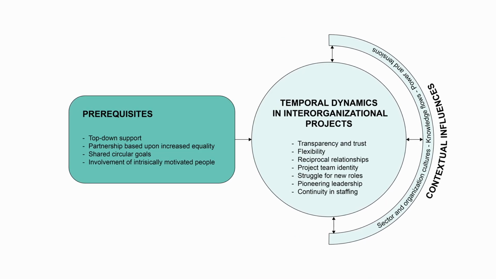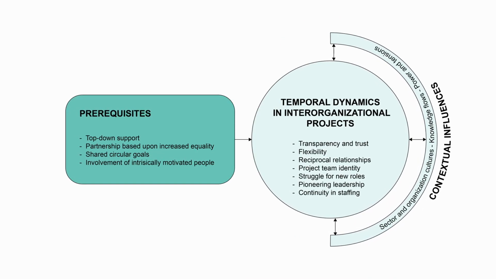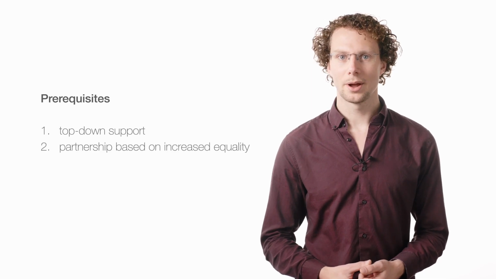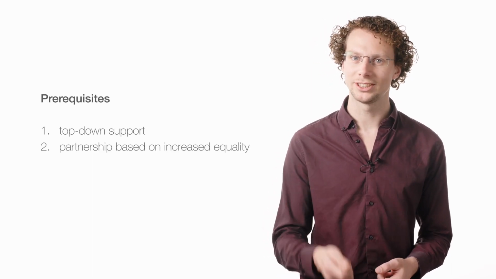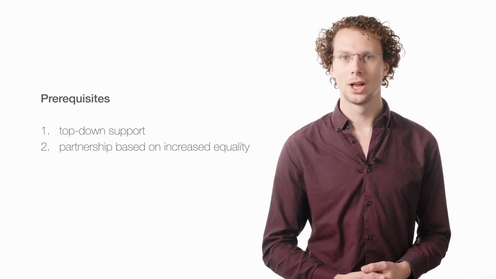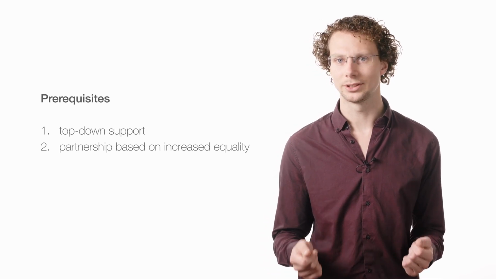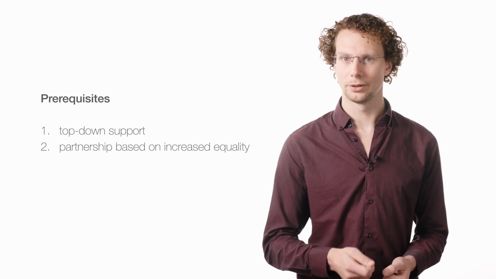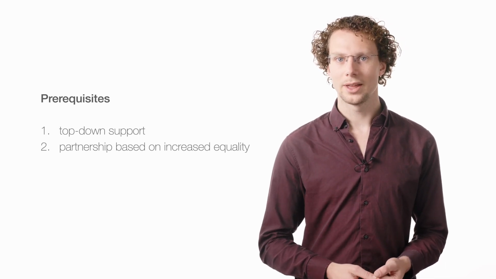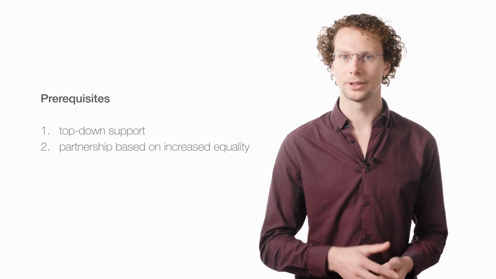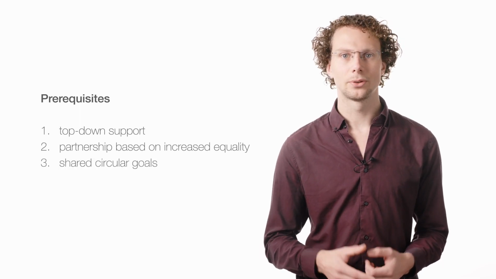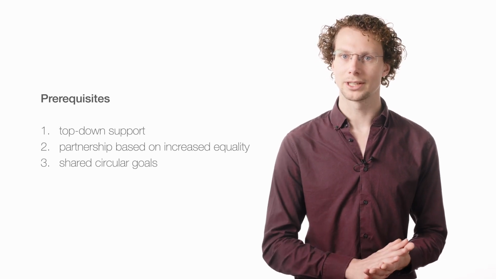When we consider prerequisites, we can identify 4 important ones. First, top-down support is needed for actors to go beyond the trodden path. Without support from their managers, this is very unlikely. Second, partnership based on increased equality has proven essential to overcome the uncertainties of the secondary materials market. Contractors, for instance, are not simply executors of assignments. Their knowledge of secondary building components is a key factor to their reuse, and their voice must be heard earlier on in the process.